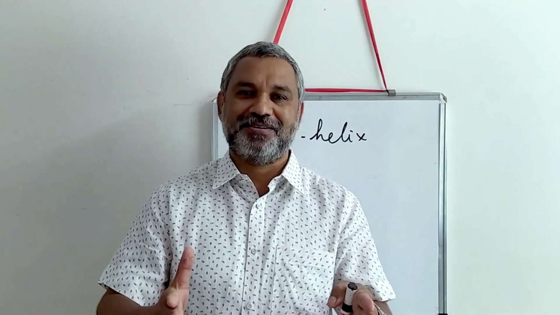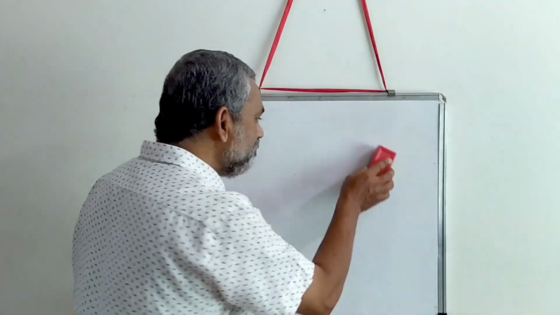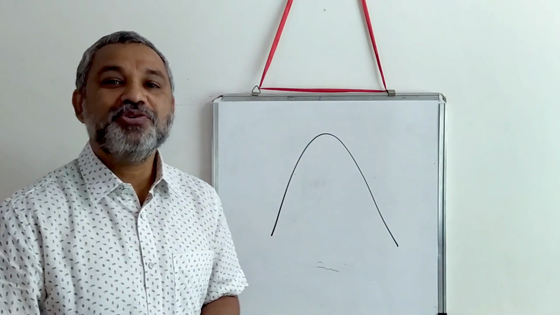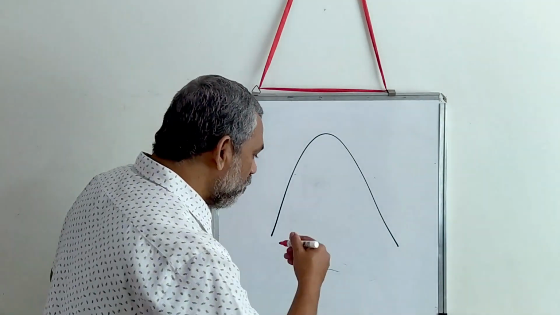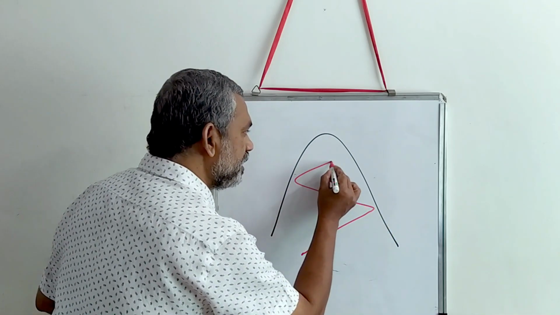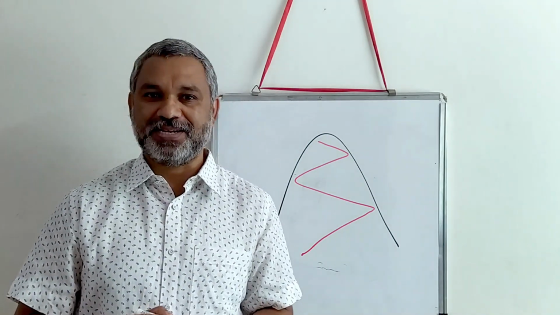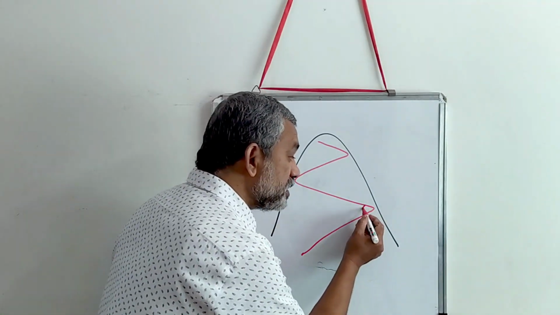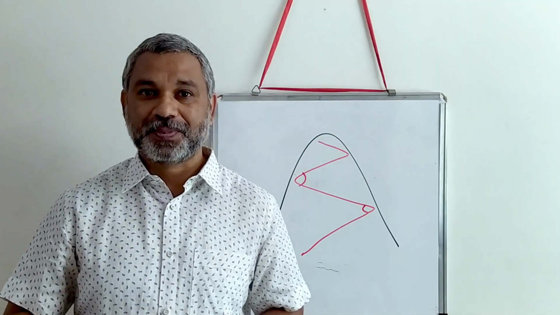Assume you are driving your car to the top of a mountain. At the top of the mountain, assume this is the mountain, you can go in two ways. One possible way, you can go in this direction. You start your journey from here, you go from here, and from here, and you reach the top of the mountain. That is one possibility. You will take very sharp bends, and these sharp bends will take you to the top of the mountain.